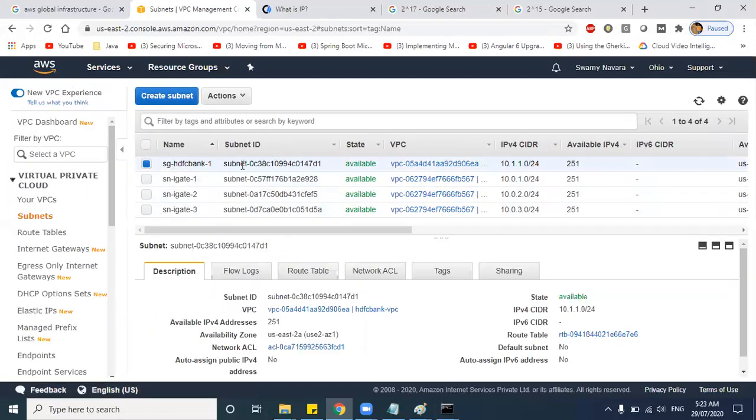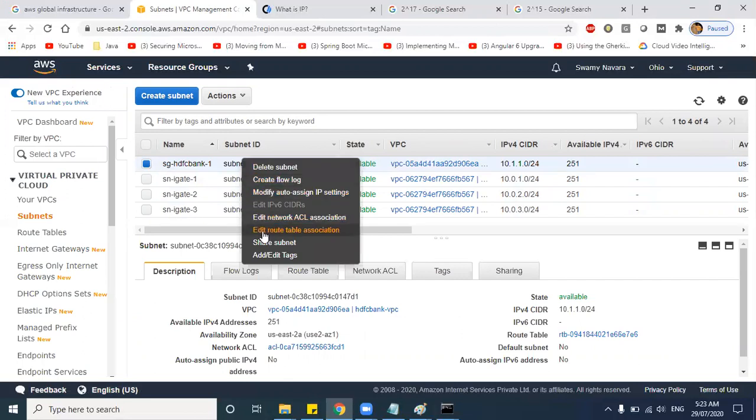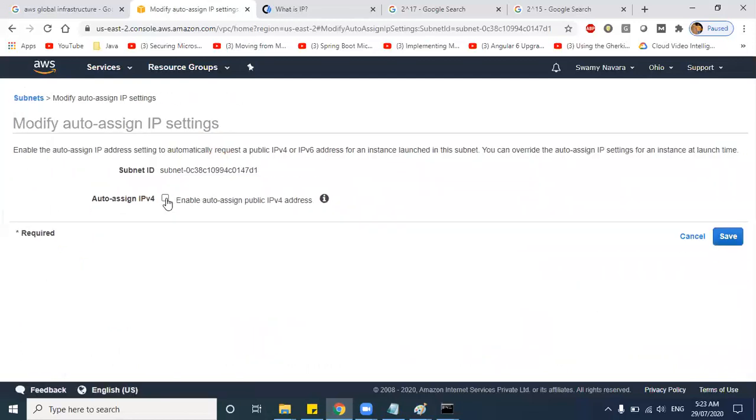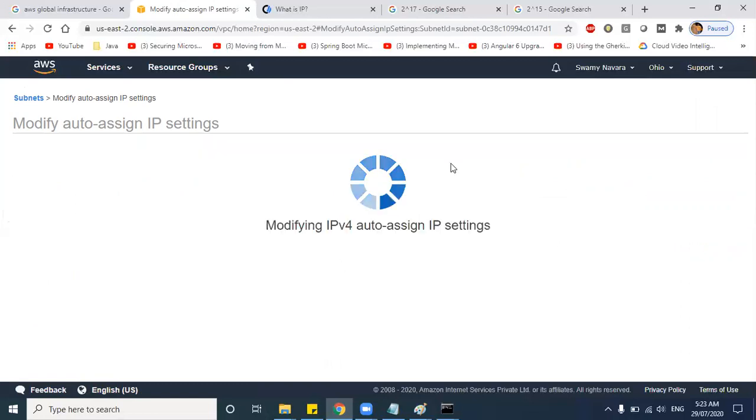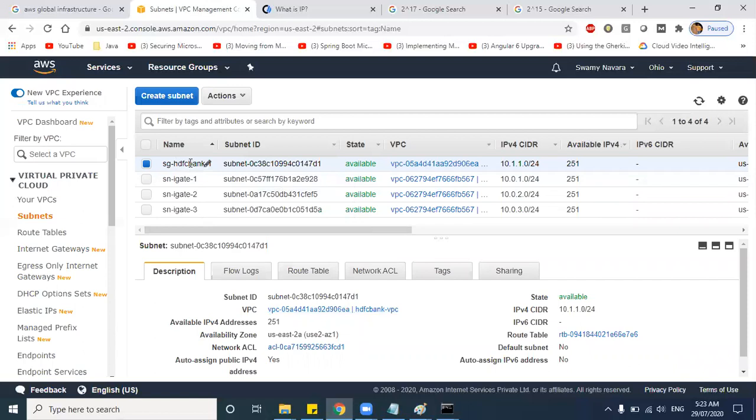And after creating subnet, just enable modify auto assign IP, guys. So if you click here, enable this auto assign IP address, because we need IP address to be allocated, right? So just enable this one. So any machine which is created in the subnet, you will have an IP address now.